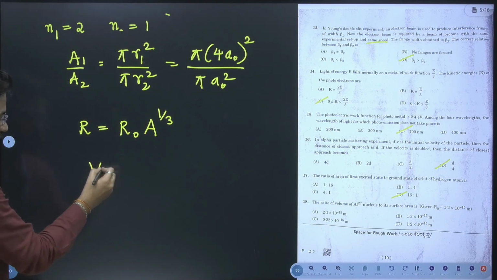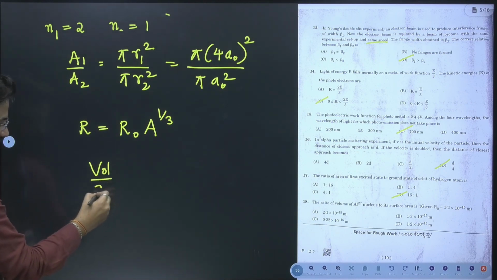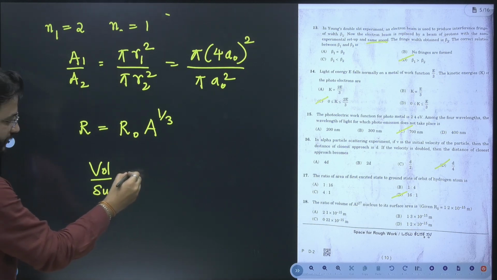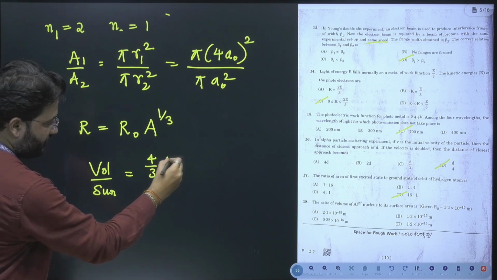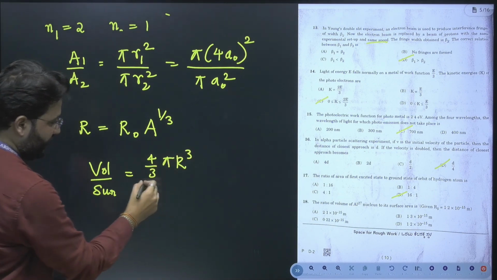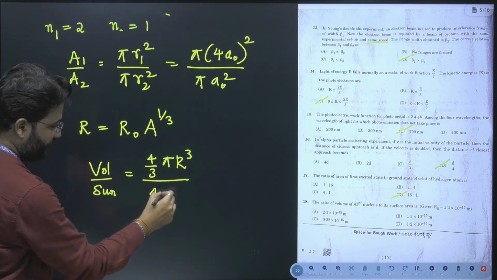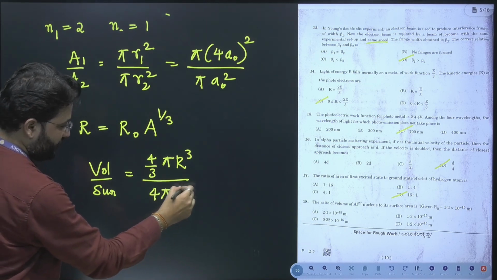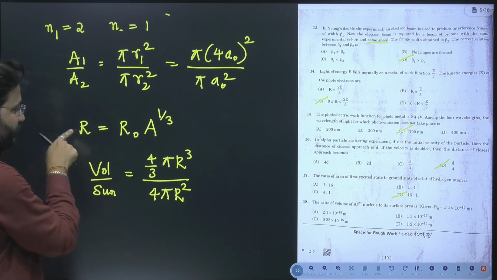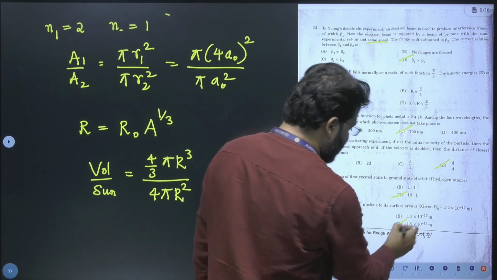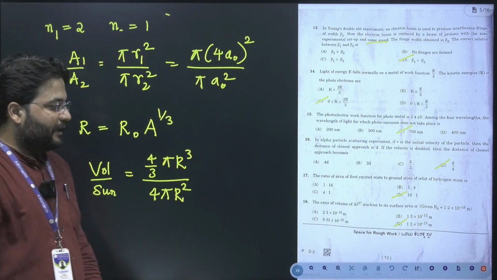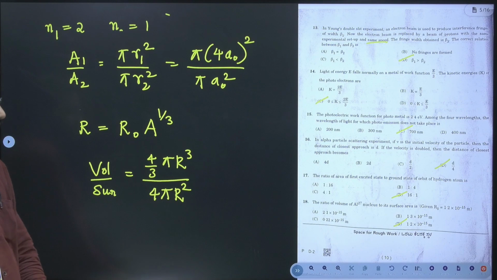Volume means the volume of a sphere, and surface area is 4 pi r square. Simplifying this and substituting the value of r gives an answer nearly the same as R naught, and the right option is D.